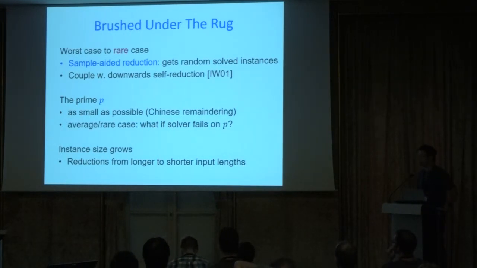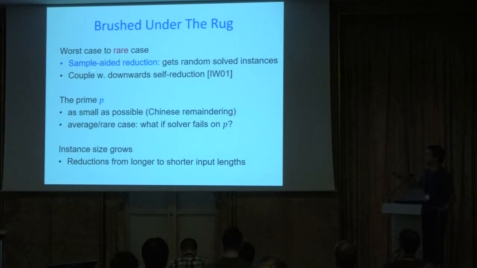I brushed a lot of complications under the rug. In particular, one thing I want to highlight is when we actually want to reduce from the worst case problem to the rare case, where we were outside the regime of unique decoding. If you know about these worst case to average case techniques, then things get significantly more complicated.